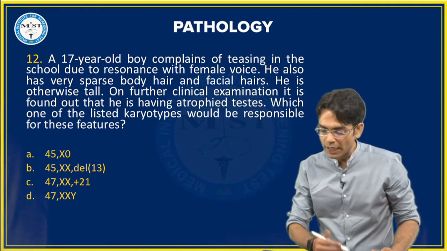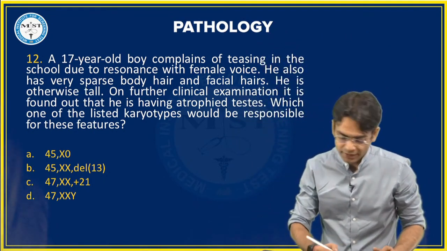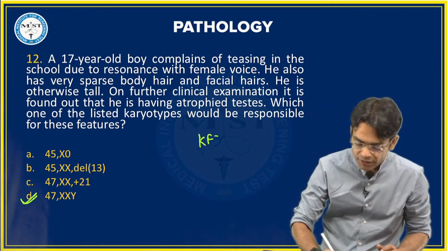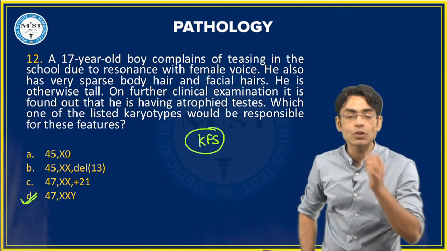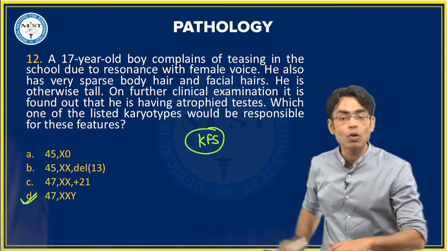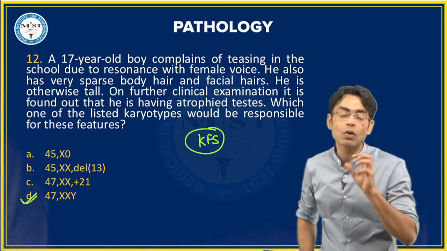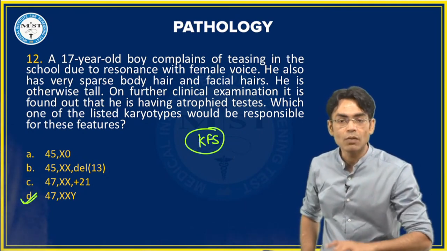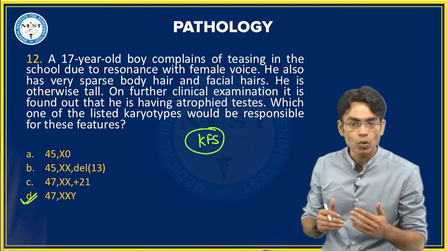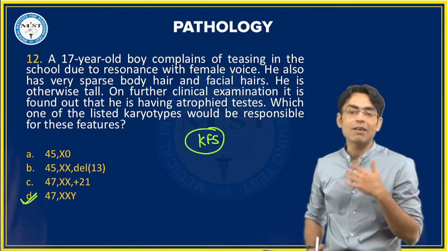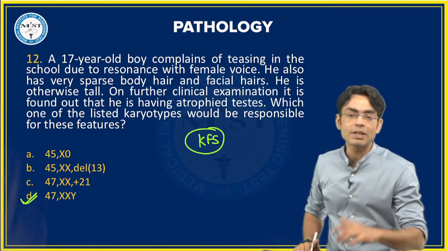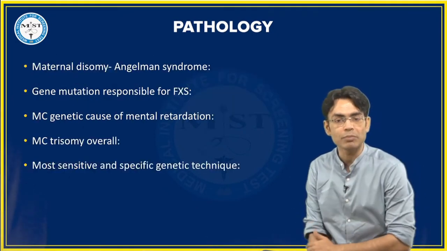Yeah, you are right. You are absolutely right. It is a case of Klinefelter syndrome. And the most common genotype for Klinefelter syndrome is 47XXY. Klinefelter syndrome is the most common genetic cause for male hypogonadism, whereas Turner's is quite the opposite. Turner is 45XO, when a female doesn't have a second X, okay, and Turner syndrome is the most common genetic reason for female hypogonadism.